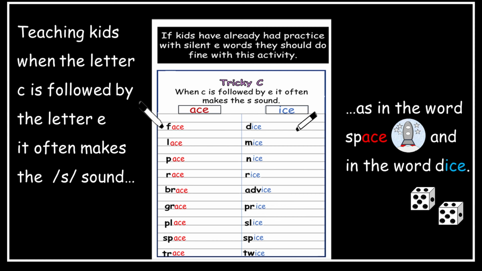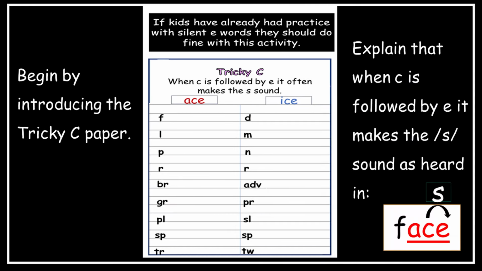Teaching kids when the letter C is followed by the letter E, it often makes the S sound, as in the word space and in the word dice. Begin by introducing the tricky C paper. Explain that when C is followed by E, it makes the S sound as heard in face.